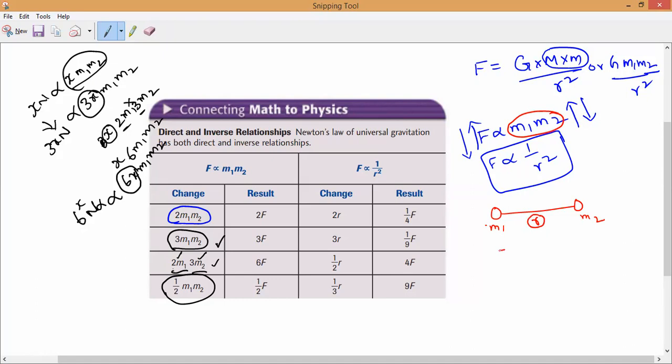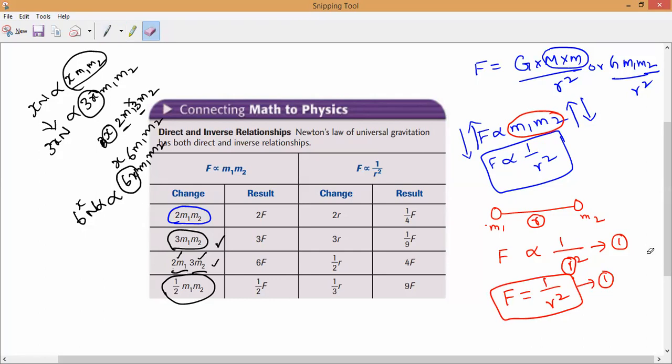Now what is the force, guys, in this case? Force is inversely proportional to the square of the distance between them. 1 by R square. This is the relation we know. Is it yes or no? Now observe very carefully. R becomes not R square, R alone becomes changed. Let me imagine this is equation 1. So if you want to understand better, for our assumption, imagine F is equal to 1 by R square. This is equation 1. Any doubt, anybody, you can ask me, please.